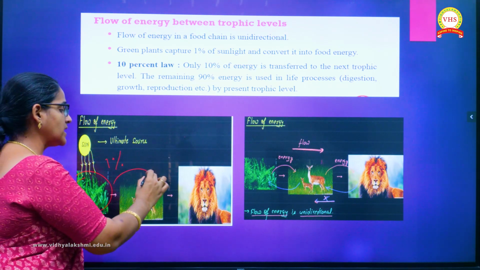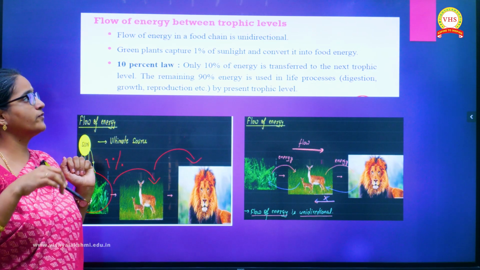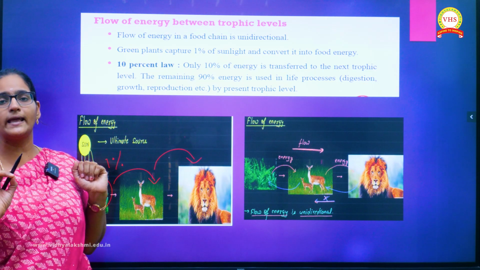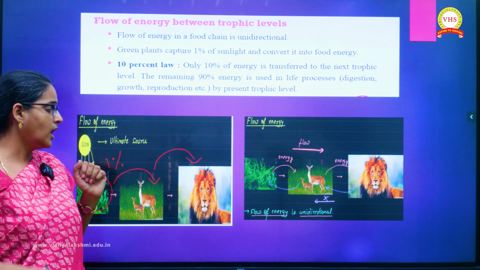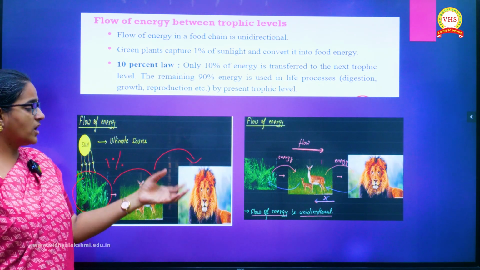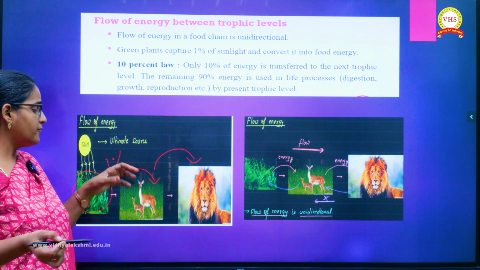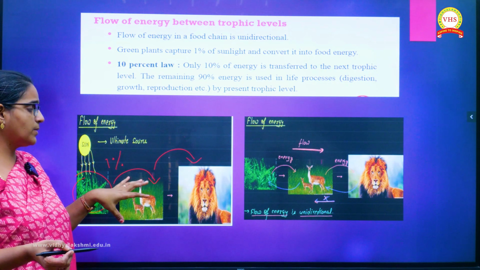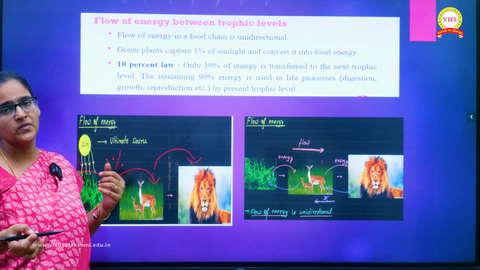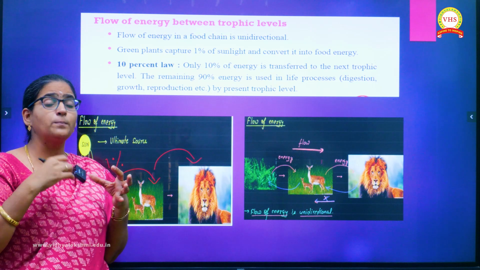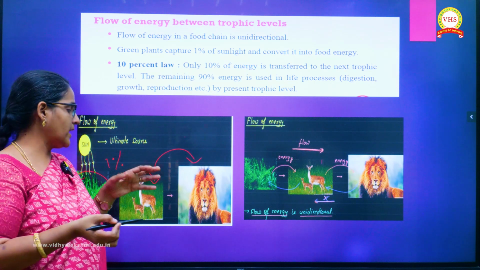This deer will transfer the energy to the lion. So what is the statement here? Flow of energy in a food chain is unidirectional. That means it will flow only in a single direction. Then what will not happen is that the energy will not be reverted back. The energy will not go back from the primary consumers or herbivores to the plant. Again, from the plant the energy cannot go back to the sun. The energy cannot revert back or flow in a reverse direction.